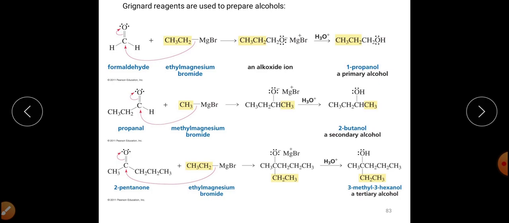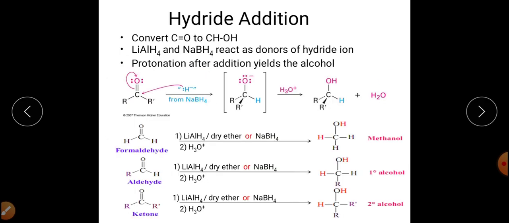So primary, secondary and tertiary alcohols can be synthesized by using different types of aldehydes and ketones, and when they are allowed to react with the Grignard reagent or the organolithium reagent, they will get converted into alcohols. So this is the case of addition of Grignard reagent to the aldehydes and ketones.